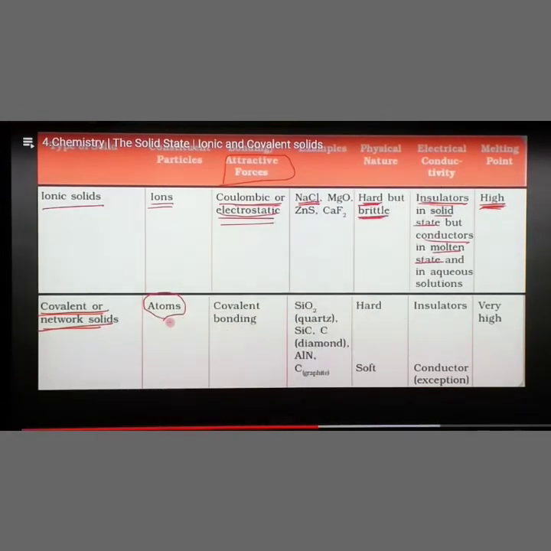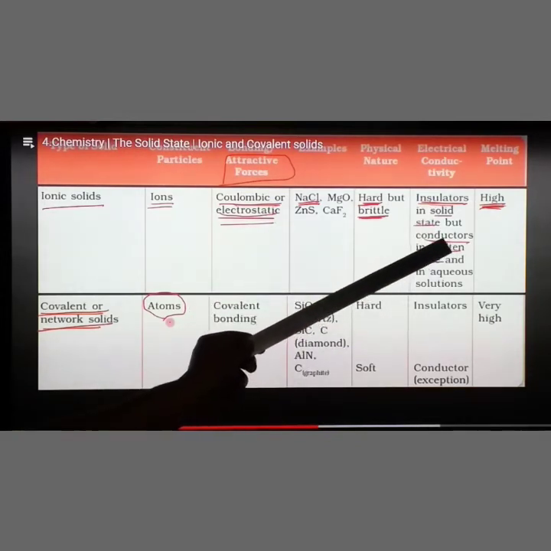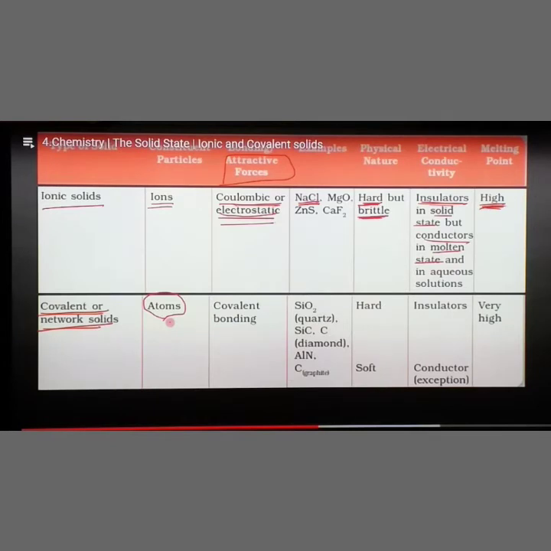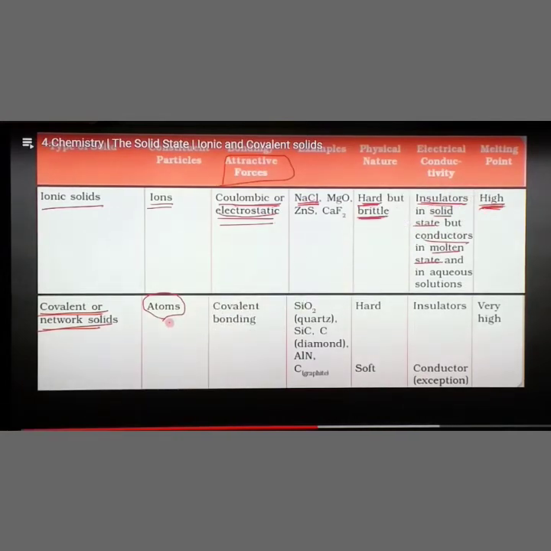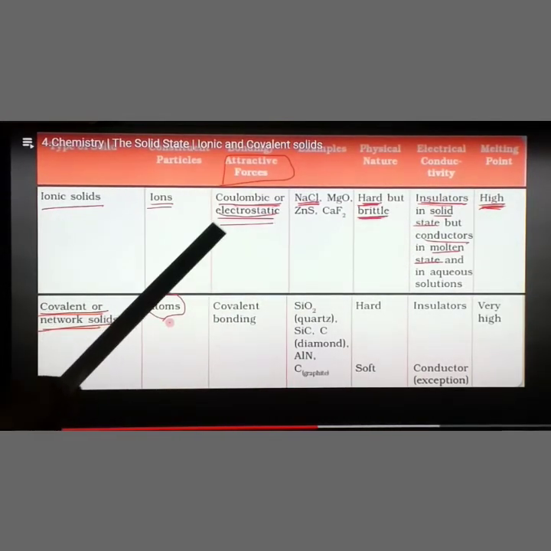Then electrical conductivity: insulators in the solid state. If the ionic solid is in solid form, it does not conduct electricity, but it acts as a good conductor in the molten state or in aqueous solution. That means a sodium chloride crystal alone does not conduct electricity, but if you dissolve the same sodium chloride in water, or melt it, it will conduct electric current. Then the melting point is very high, because of the electrostatic force we have to supply a large amount of heat to melt the solid.